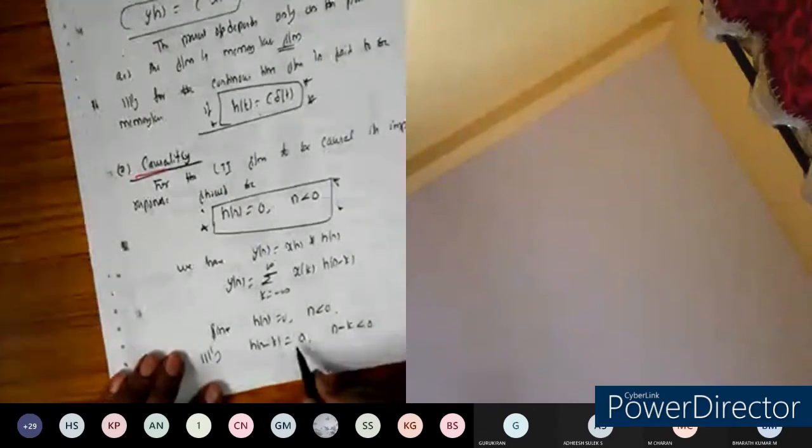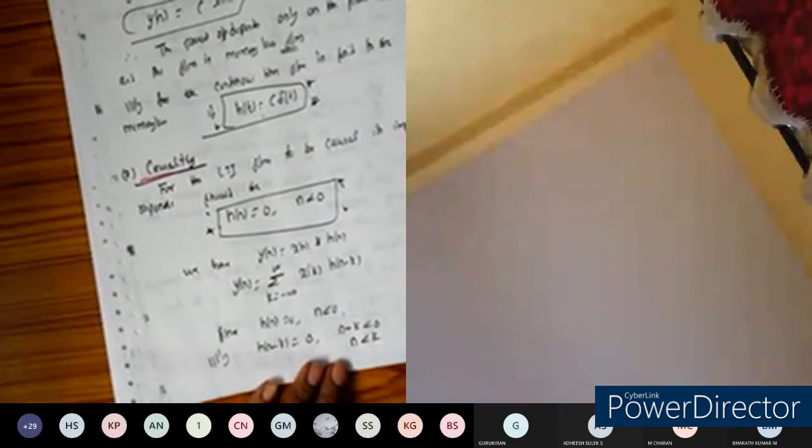So h of n minus k should be equal to 0 for n minus k less than 0, or n should be less than k. That is, k should be greater than n.